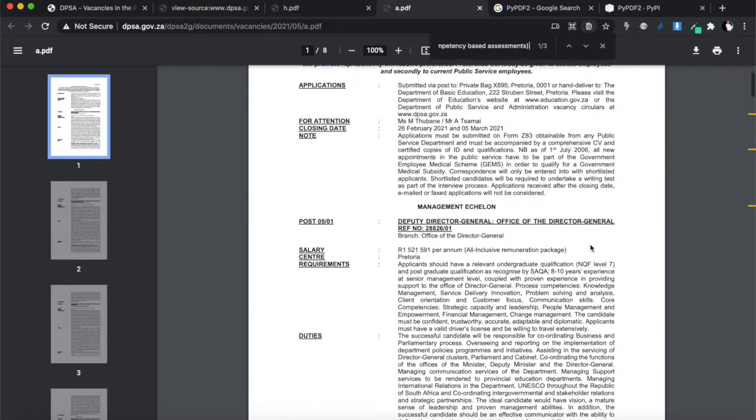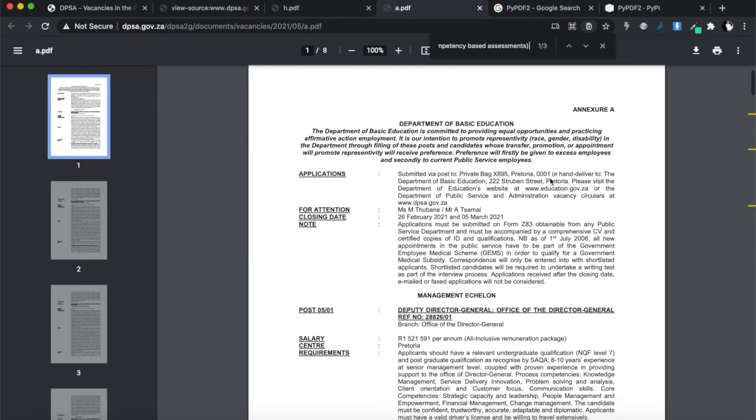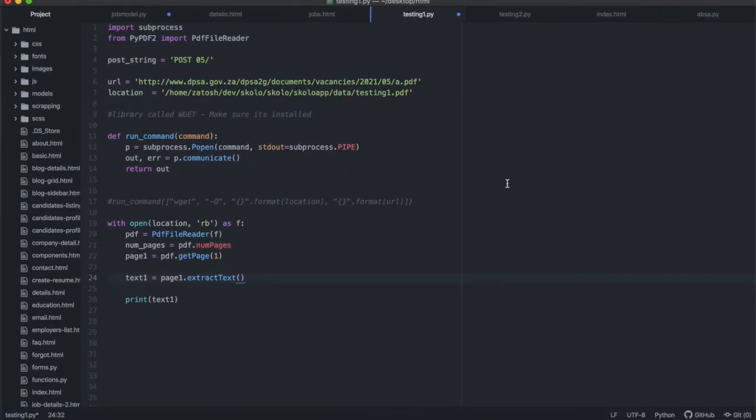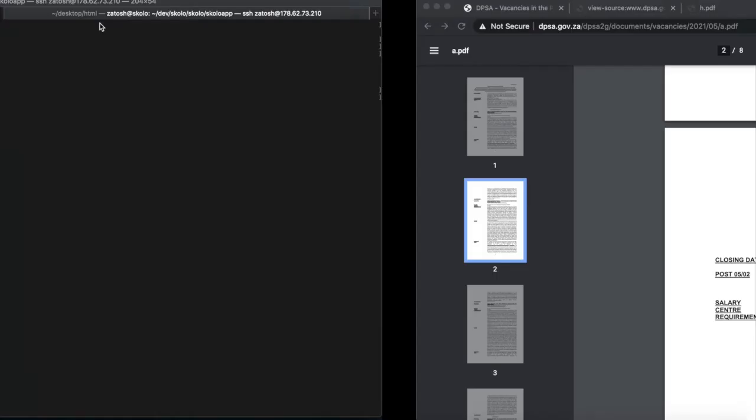But it's actually not page 1, it's page 2. So this is page 1, and this is page 2. It looks like when you're printing page 1, it's actually printing page 2. Let's print the very first page so I can show you that this is exactly what's coming out.